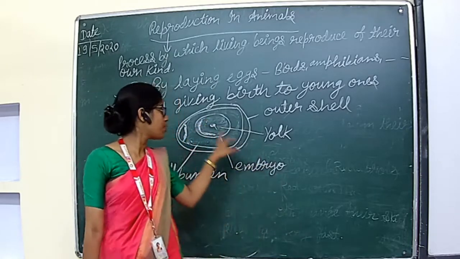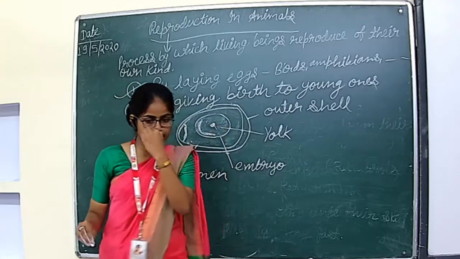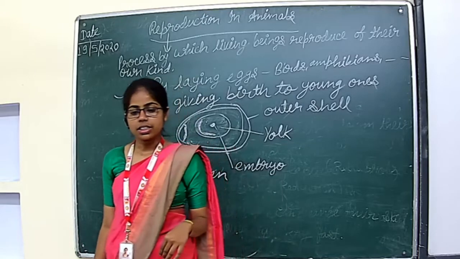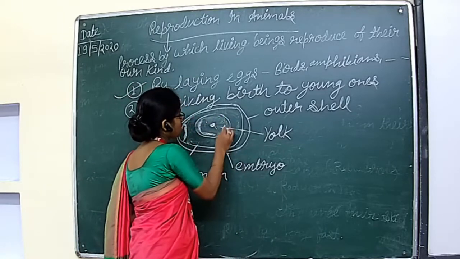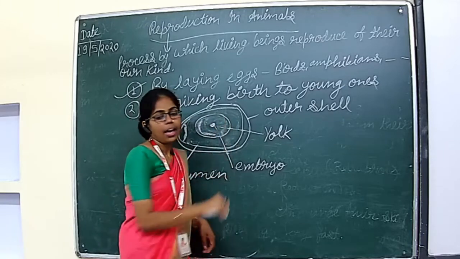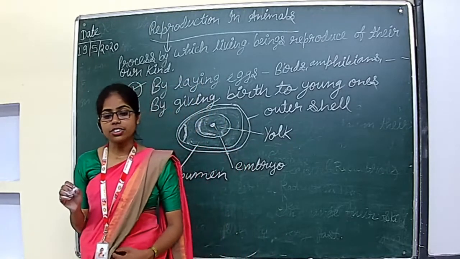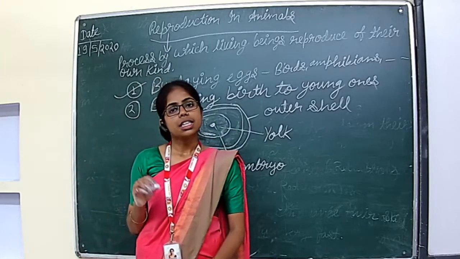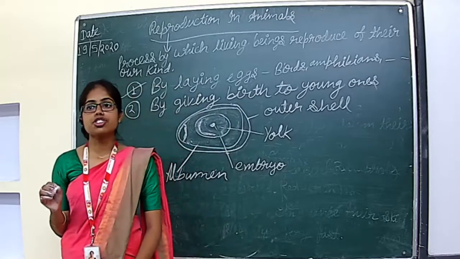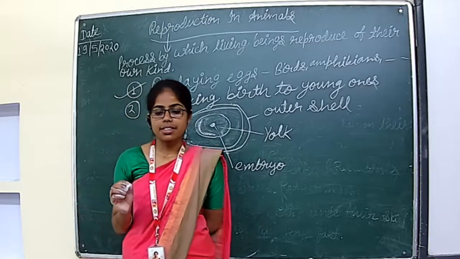The yellow part in the middle is called the yolk. And this yolk is rich in fat, vitamins and minerals.